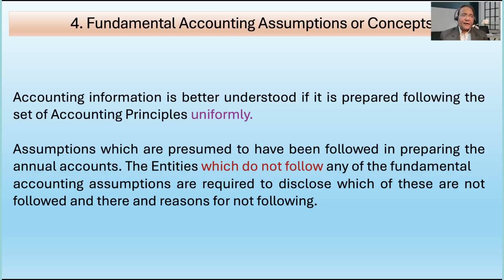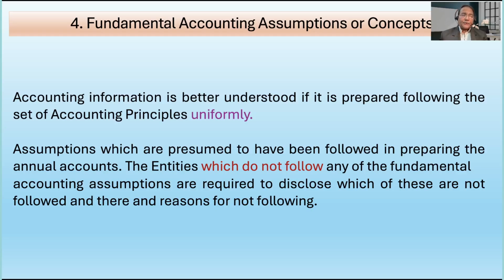So, as I said, these are largely assumed to be practiced. If it is assumed that the accounting process is to be executed or practiced in a particular way, then it has to be the same way.